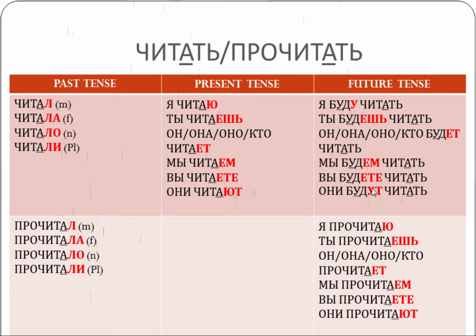So if you compare the endings, they're coming from the present tense. They're very similar. У and ю are often a variation in the present tense, but everything else is the same. Again, у, ю. And then after that, we just put the infinitive. So it's easy to memorize these verbs, and then once you know them, you just follow with any infinitive, and you have your future tense imperfective. So you can say я буду читать, я буду говорить, я буду работать, я буду обедать, я буду заниматься. So very easy to form.